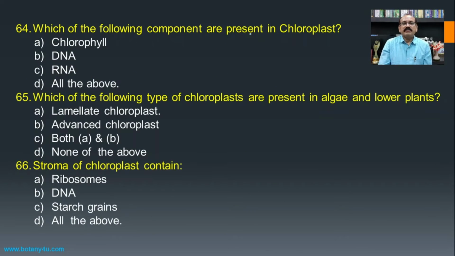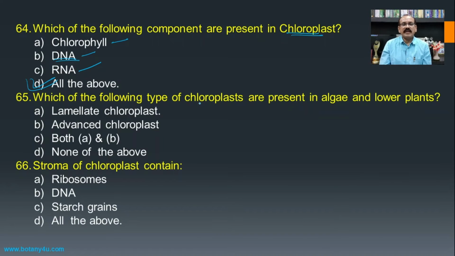Then, which of the following components are present in the chloroplast? Chloroplast contains chlorophyll, and chloroplast contains DNA as well as RNA. As earlier we have seen, there is a presence of DNA which is responsible for the self-replication of the chloroplast, and hence all these three are present in the chloroplast, and hence all of the above becomes the answer.